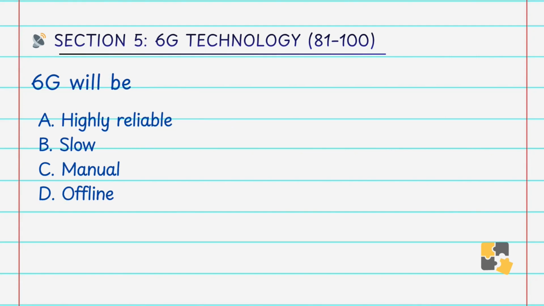6G will be A. highly reliable, B. slow, C. manual, D. offline. Answer is A. highly reliable. Reliability will be a key feature in the 6G.